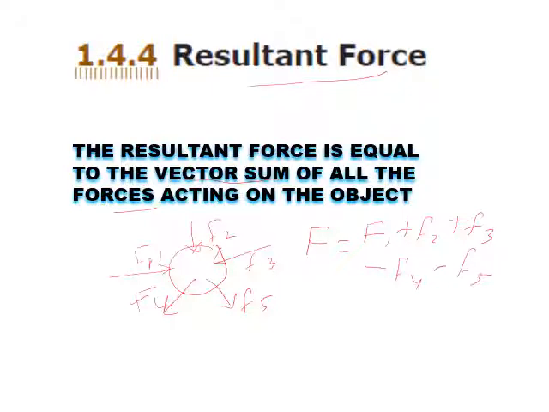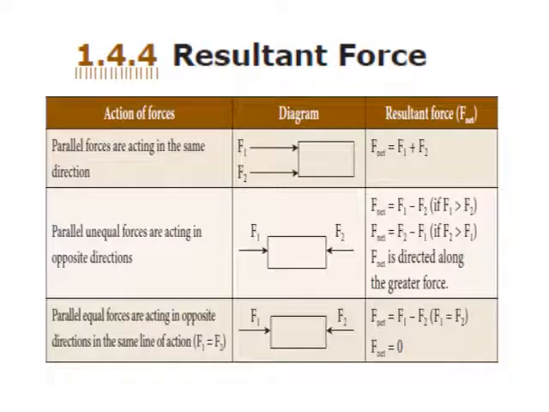This is how to find the resultant force. This should be given under the problem questions. So the resultant force is nothing but an equivalent force equal to the vector sum of the many forces acting on an object.